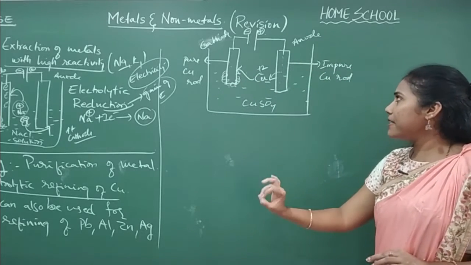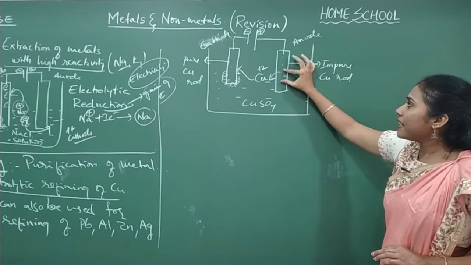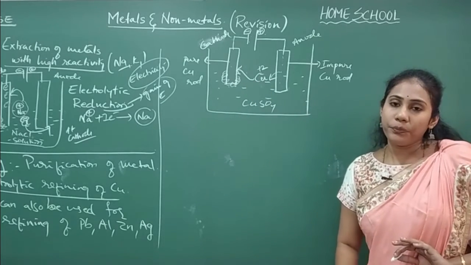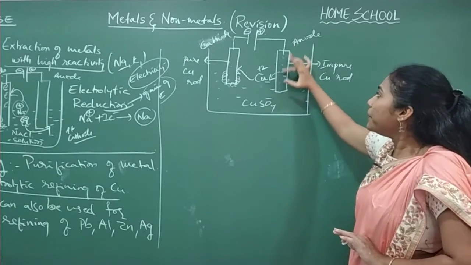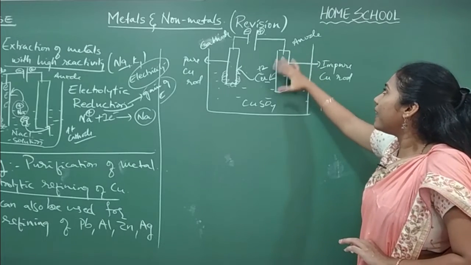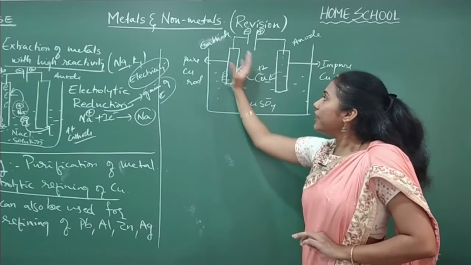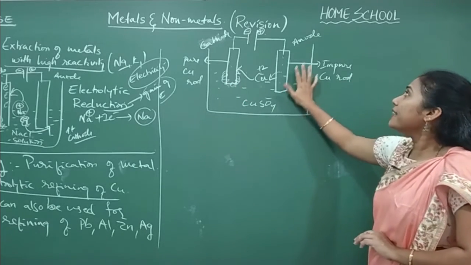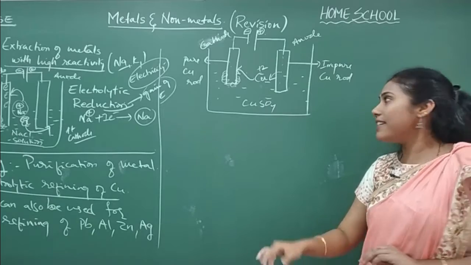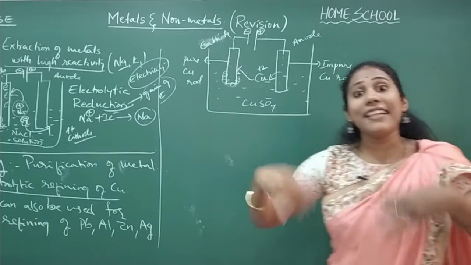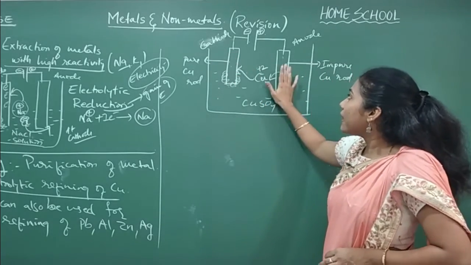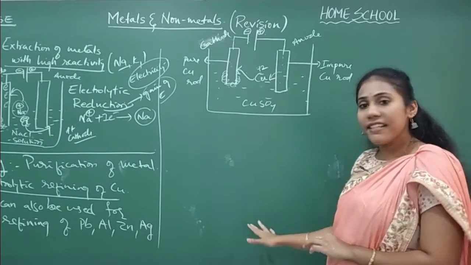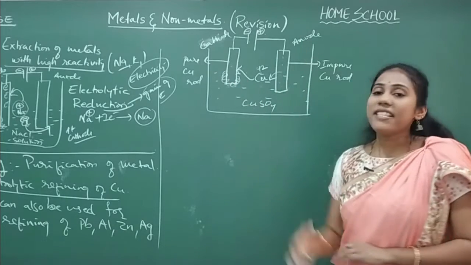The process is very simple, guys. Whatever pure copper atoms are there, first they will come into the solution. From the solution it is moving to the cathode. So this is how all the pure copper we are removing from the anode side, and the copper is getting deposited at the cathode side. So slowly the anode rod's size decreases and slowly the cathode rod's size increases, because more and more copper is coming from this one and getting deposited on this one. So the size of the anode always decreases, and the size of the cathode always increases.